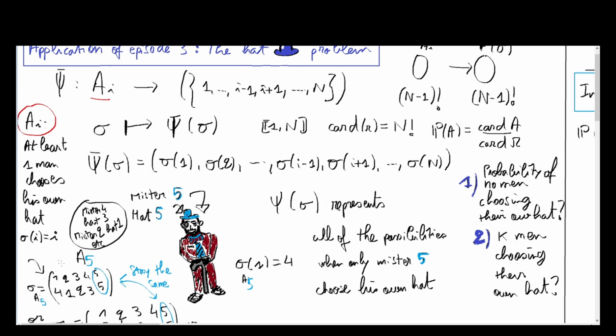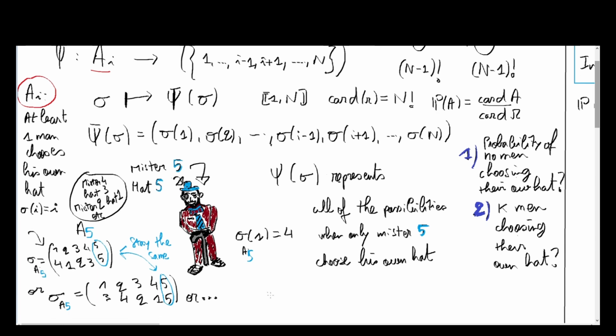And what we're interested in is the event A being the union of all the cases where a man chooses his own hat. It can be one man, two men, every last one of them. We want at least one man. So it is the union of all the A_i.